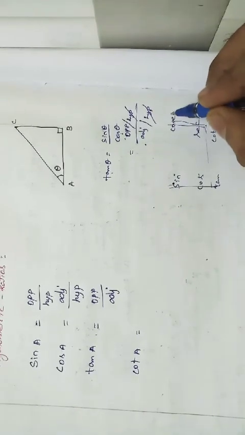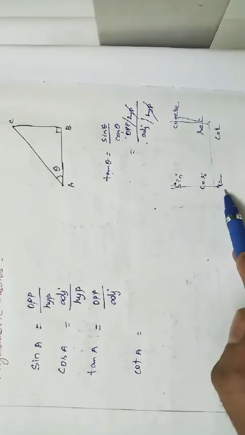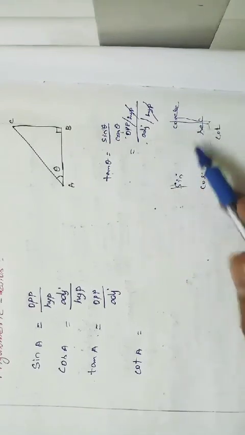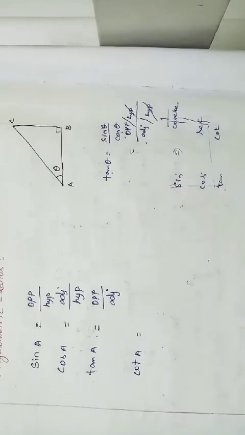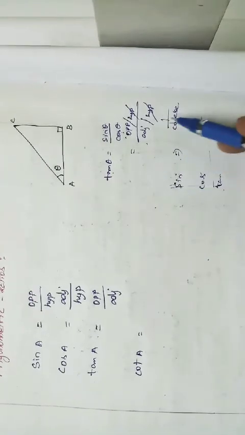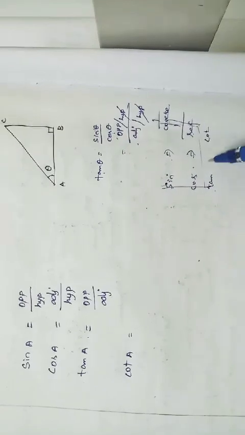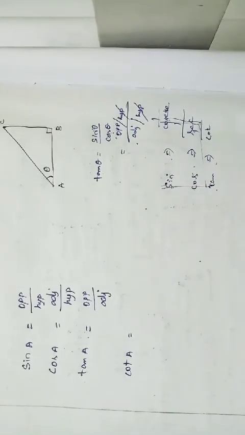Why am I writing this in this format? Very simple. Sine is the reciprocal of cosec, that is 1 by cosec, and cos is 1 by sec, and tan is 1 by cot. There is a reciprocal relation between them.